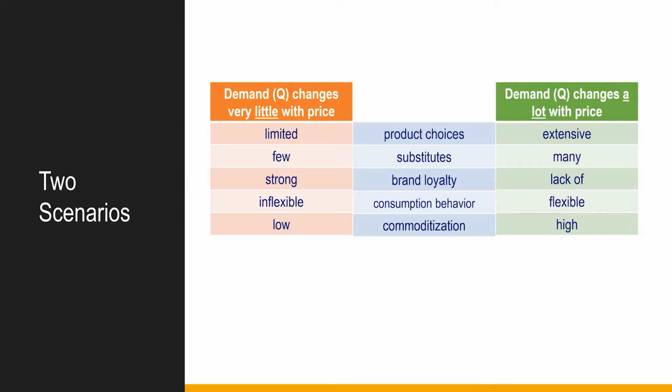What factors contribute to how sensitive demand is to changes in price? Number 1, product choices. Consider toothpaste. A typical drugstore offers many product choices differing by pack size, package shape, paste or gel, flavor, etc., allowing consumers to compare prices across the different choices. Contrast that with a small convenience store that may only have 1 or 2 product choices in a product category.